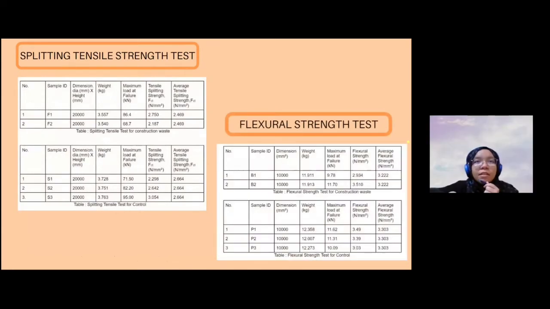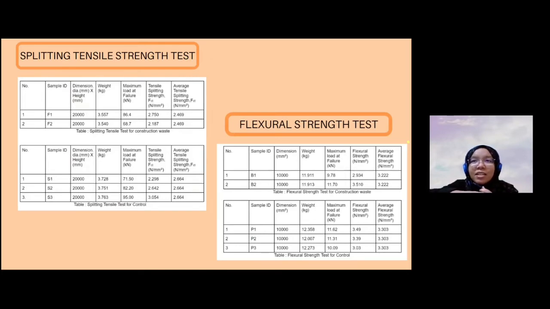Next is splitting tensile strength and flexural strength test. Splitting tensile strength is to determine the tensile strength of a concrete. As we can see, this is our result for our construction waste and our control concrete. The average tensile strength for our construction waste is lower than our control concrete. The difference is just between 5 to 10% of the average tensile splitting test.